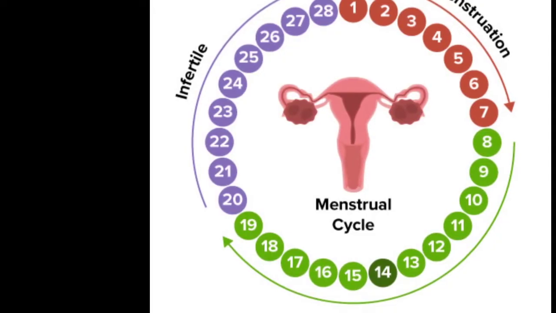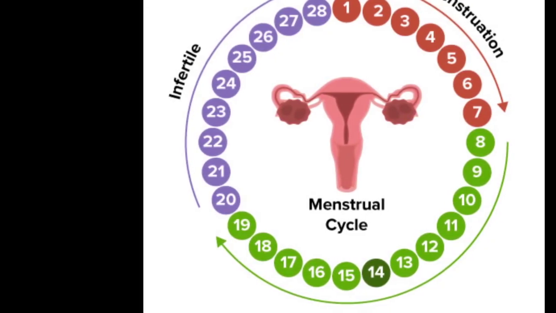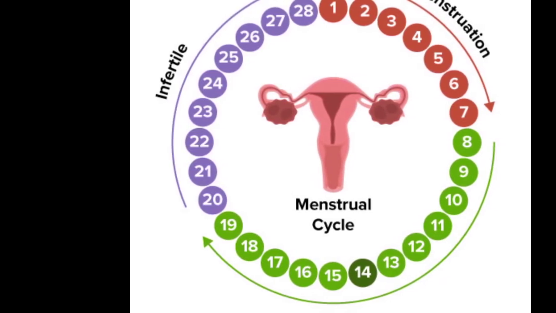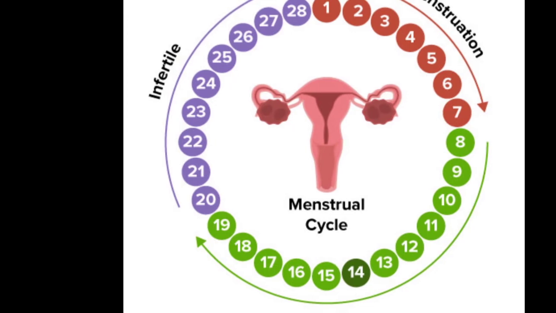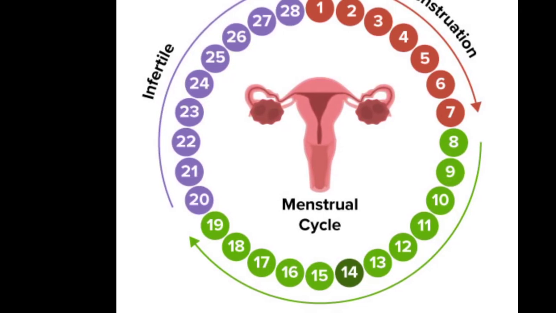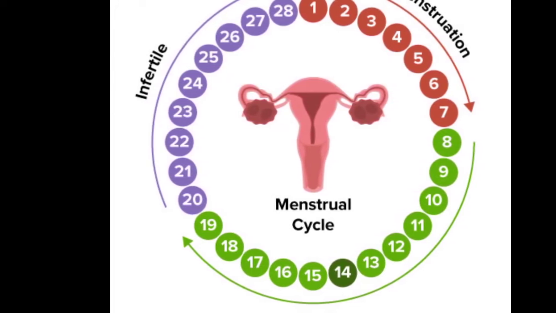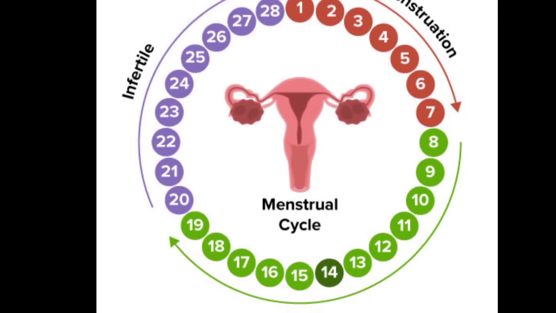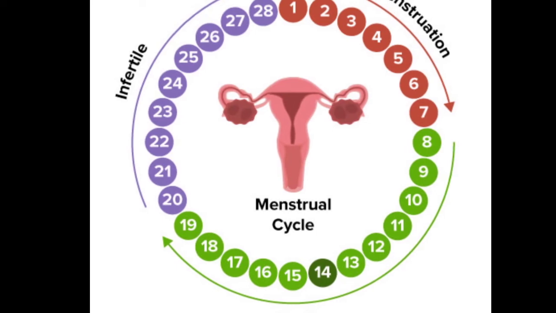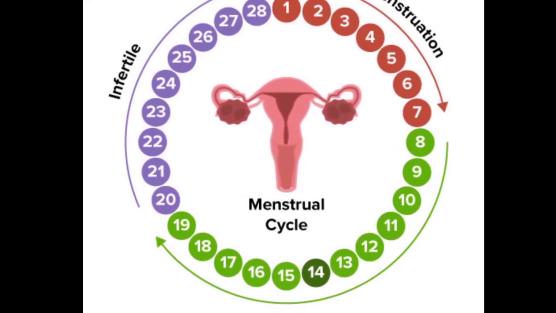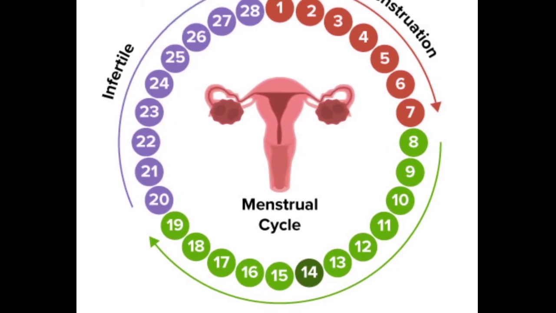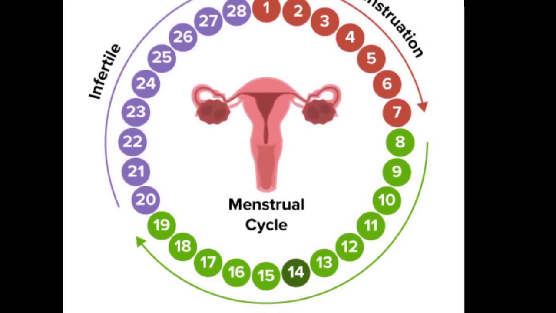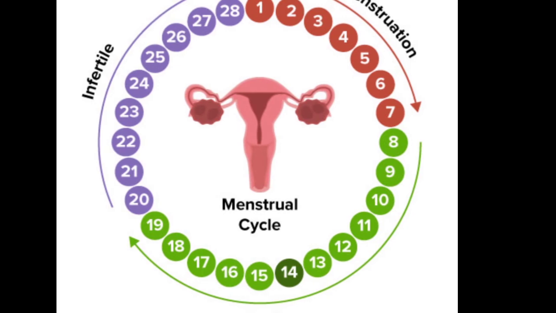So this is all about the menstrual cycle. The menstrual cycle is a periodic discharge of blood and other materials through the vagina, and it will occur throughout a woman's reproductive life in the absence of pregnancy. The usual cycle is around 28 days, and there are 4 main phases in the menstrual cycle. They are the menstrual phase, follicular phase, ovulation phase, and the luteal phase.